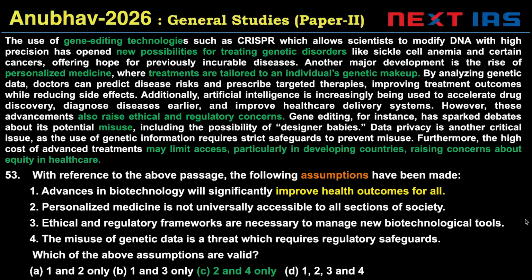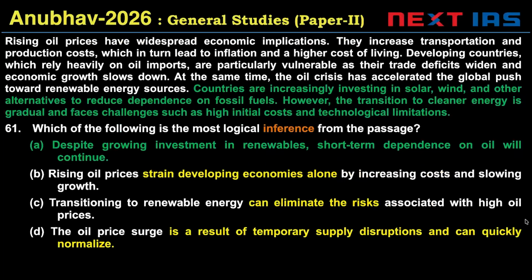All right, let's take a look at question 61. The main point is fairly clear. Countries are increasingly investing in solar, wind, other alternatives to reduce dependence. Transition is gradual, faces challenges such as high initial costs, technological limitations. So these are the challenges to transitioning to clean energy. Again, a passage type which is asked many times by UPSC.